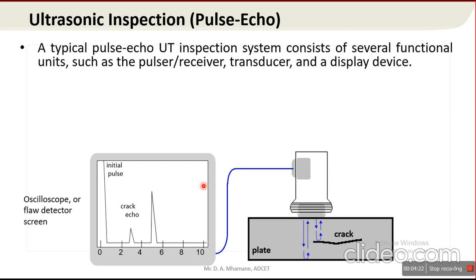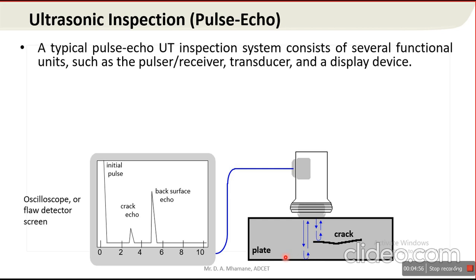The first echo is developed from the crack. The other echo is developed from the sound wave reflected from the back wall, or we can say the extreme end of the component. Knowing the velocity of the wave, the travel time can be directly related to the distance that the signal travels.